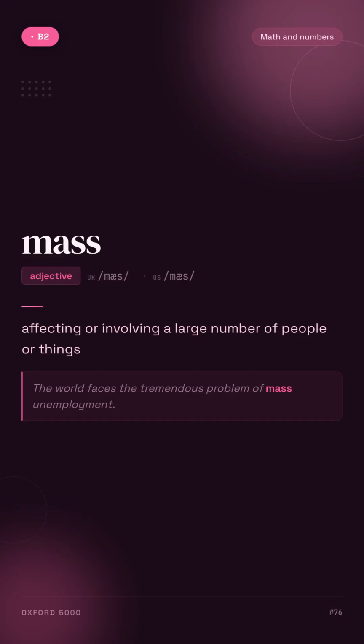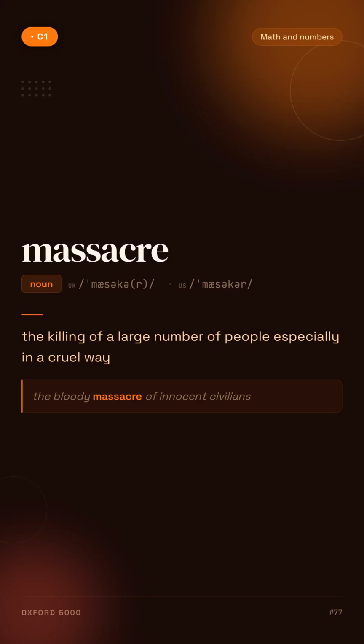Mass. Affecting or involving a large number of people or things. For example, the world faces the tremendous problem of mass unemployment. Massacre. The killing of a large number of people, especially in a cruel way. For example, the bloody massacre of innocent civilians.